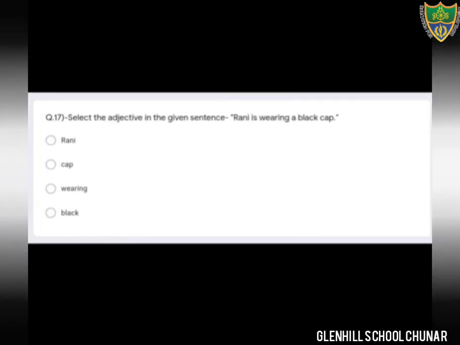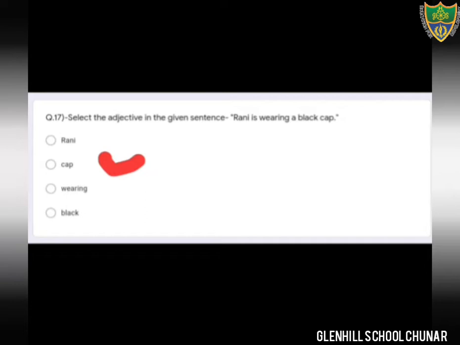Question number 17. Select the adjective in the given sentence. You have to select the adjective. You all know what is an adjective? Adjective tells the quality of a noun or pronoun in a sentence. Okay, so what is the sentence here? Rani is wearing a black cap. Dear students, here the word black denotes the quality of the cap. Therefore, the option number B, cap, is the correct option.